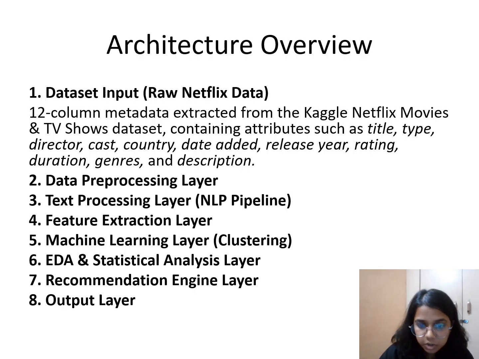Third is feature extraction, in which I'm going to apply TF-IDF and also PCA. Fourth is clustering, in which I'm going to use a machine learning model, K-means, to cluster the movies and TV shows.